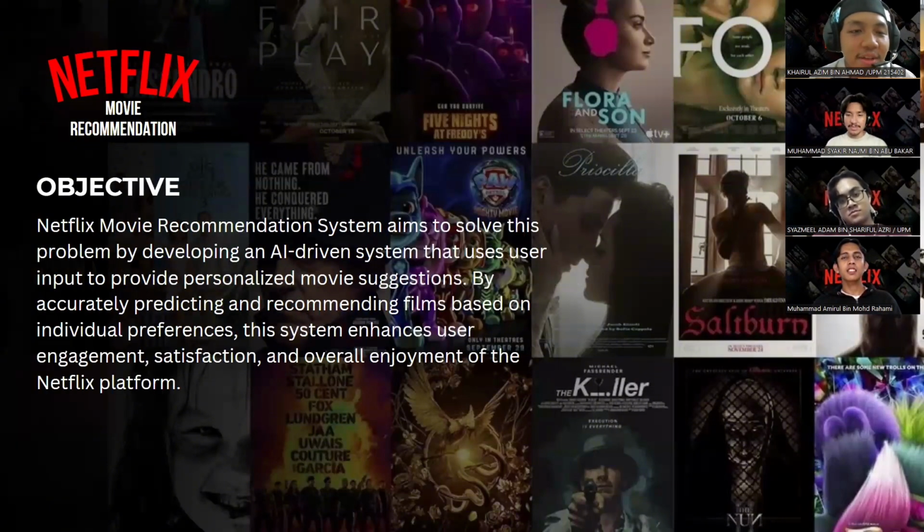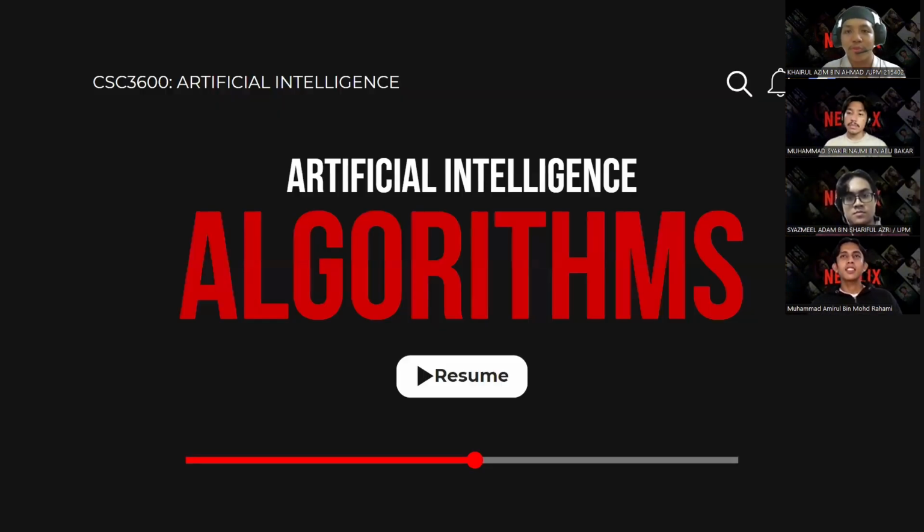Okay, next. So this is our objective. So Netflix movie recommendation system aims to solve this problem by developing an AI-driven system that use user input to provide personalized movie suggestion by accurately predicting and recommending film based on individual preference. And this system enhance user engagement, satisfaction, and overall enjoyment of the Netflix platform. Okay, so I pass to Muhammad Shakir.